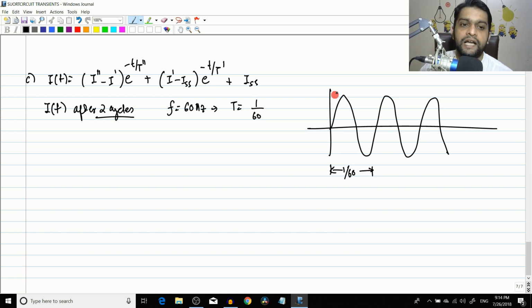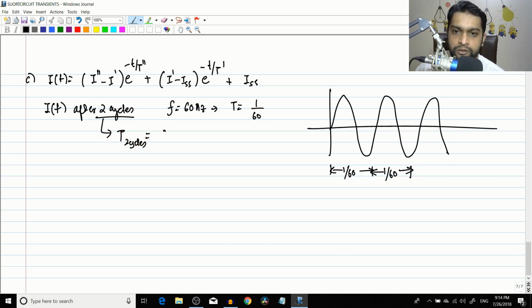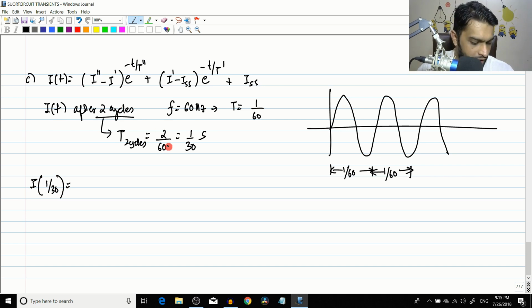So they are asking after 2 cycles, how much is the current? After 2 cycles means 1 by 60 plus 1 by 60, so that will be equal to 2 by 60. So the time for 2 cycles will be equal to 2 by 60, which is equal to 1 by 30 seconds. So we have to find the value of I at 1 by 30 seconds, and we'll substitute all these values here now.